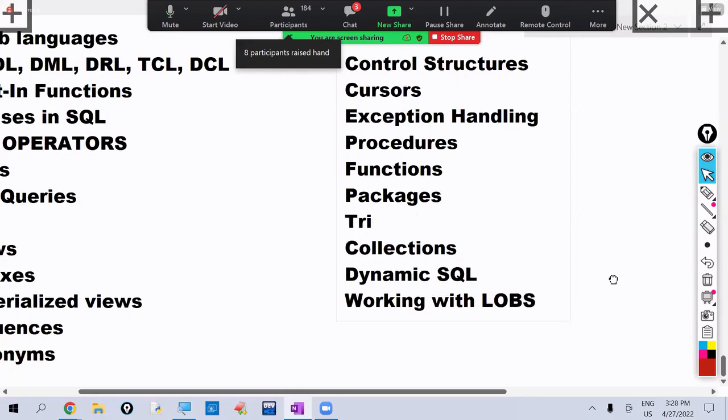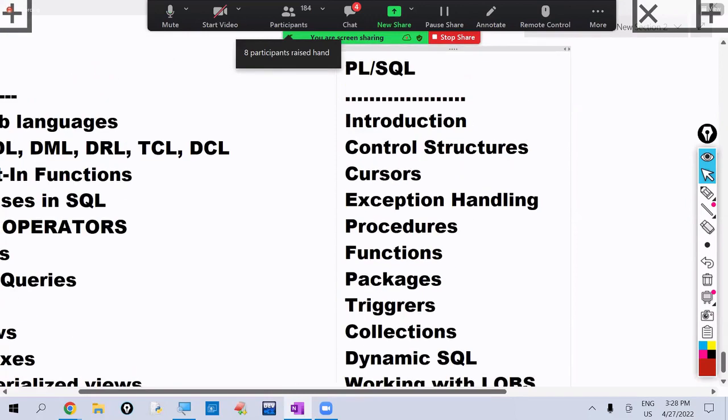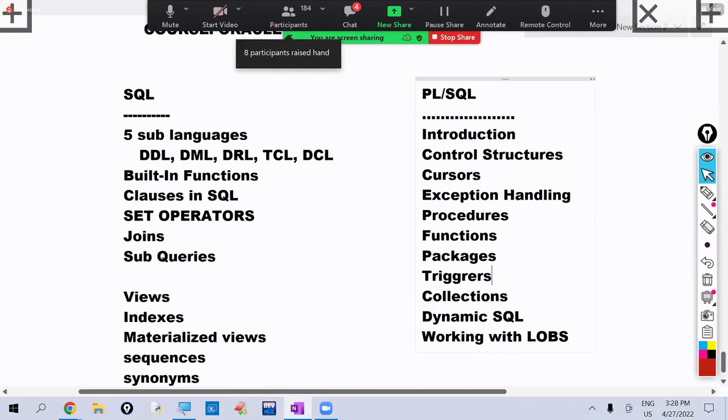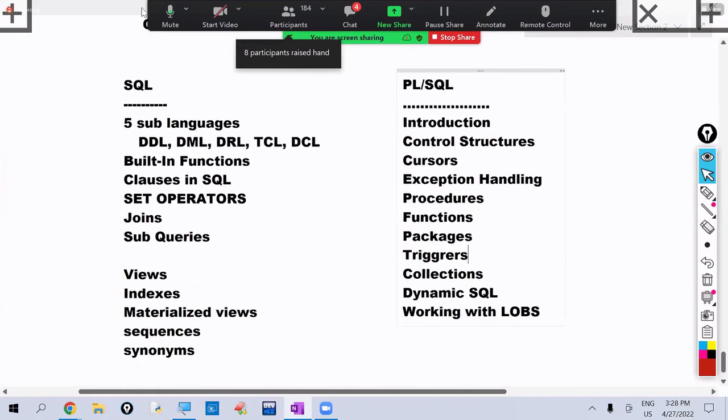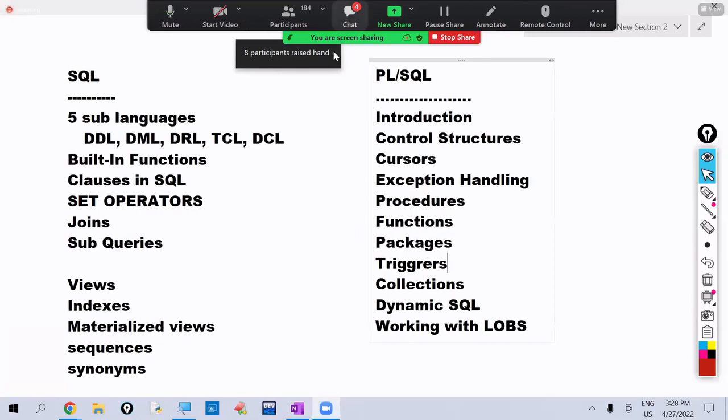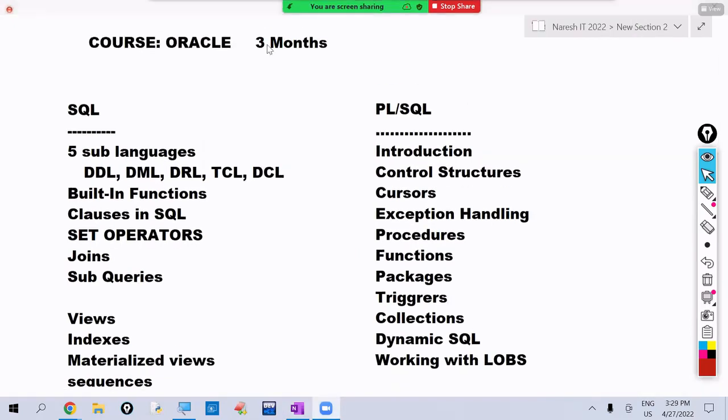So this is the syllabus of PLSQL. In PLSQL, we discuss these things. This is the syllabus I cover. So this is the overview of your syllabus.